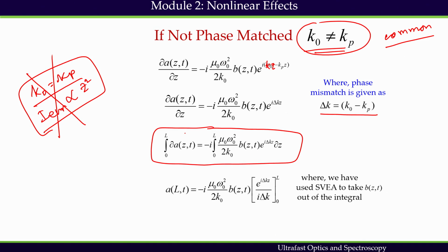In this integration, we have taken this envelope function out, assuming that it varies very slowly with respect to z.